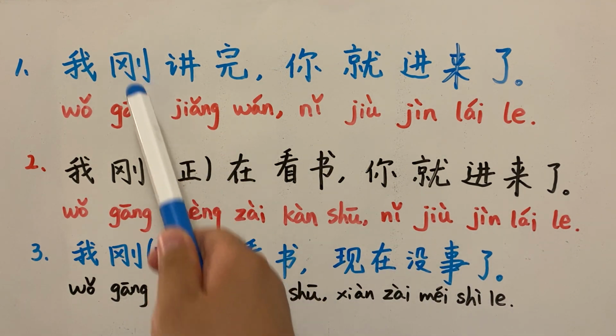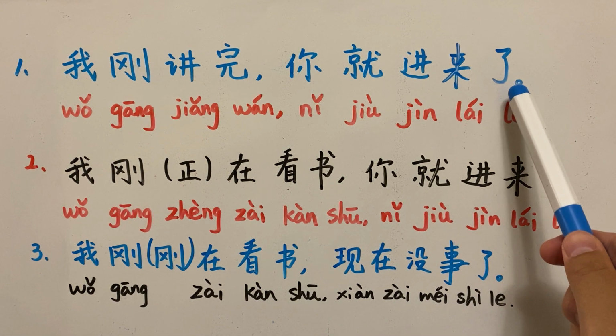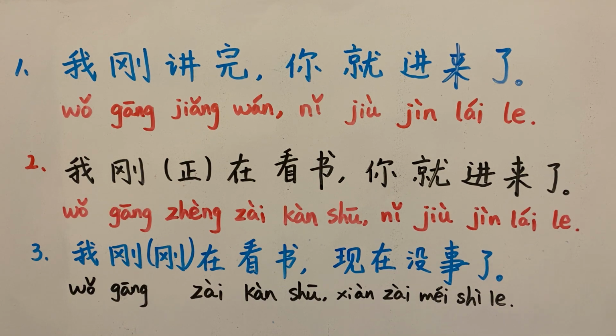So this 刚 is an indicator of past tense, right? Also, this 了 is a suffix to indicate that this 进来 is also past tense. And the situation in the second sentence is a little bit harder, a little bit complicated.